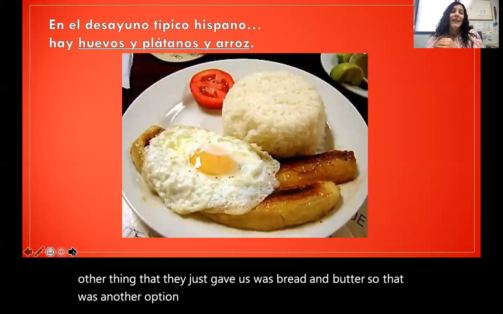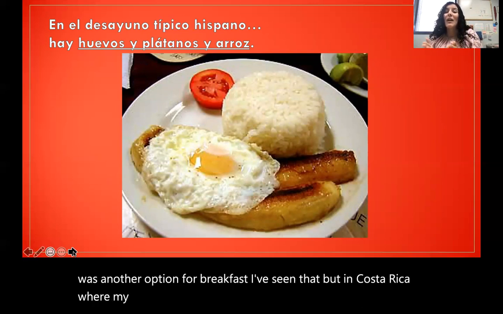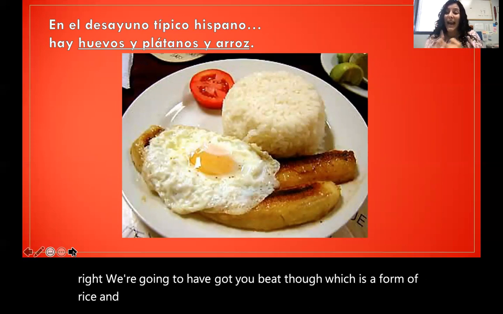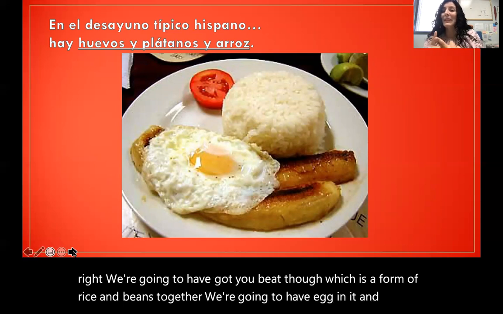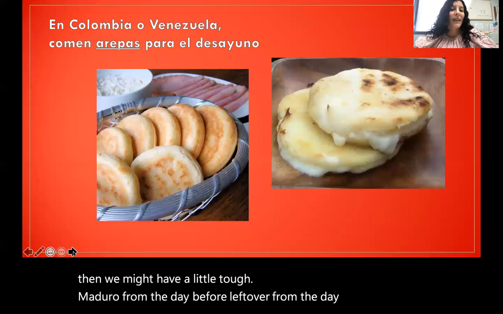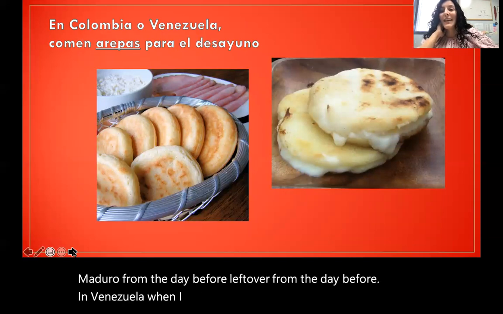I've seen that. But in Costa Rica, where my family is from, the most common type of breakfast is this, right? We're going to have gallo pinto, which is a form of rice and beans together. We're going to have egg in it. And then we might have a little plátano maduro from the day before, leftover from the day before. In Venezuela, when I went to visit, we had arepas for breakfast.